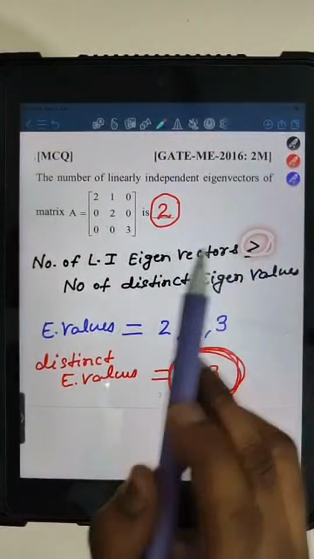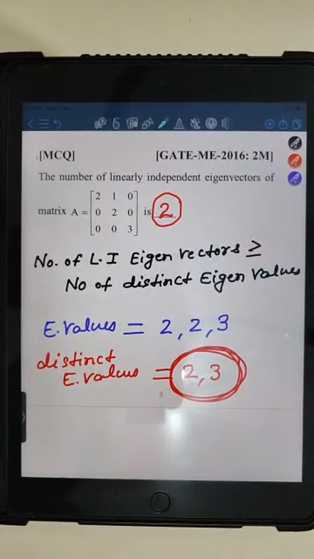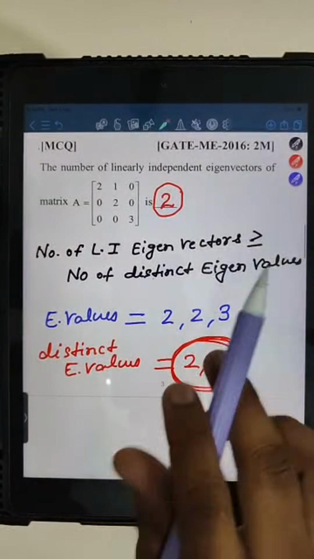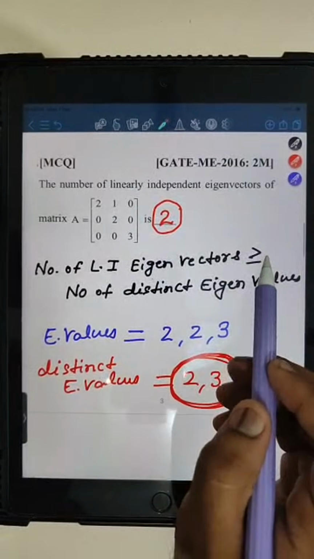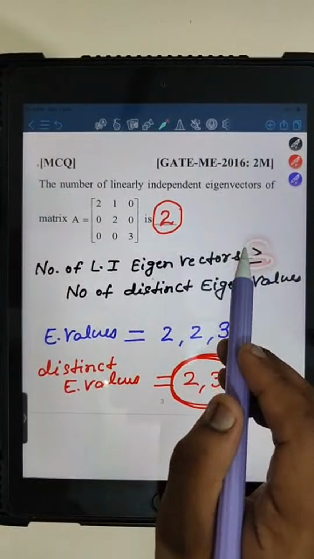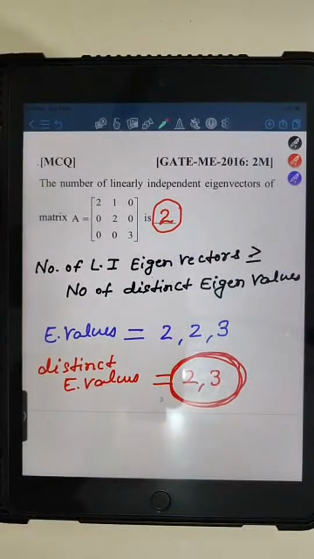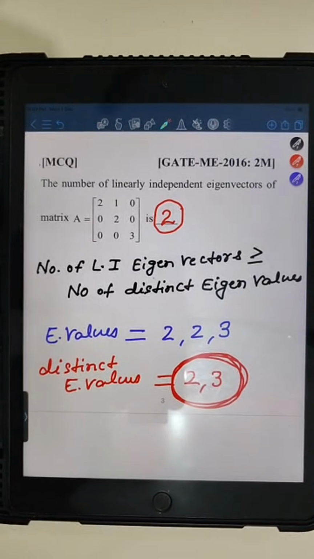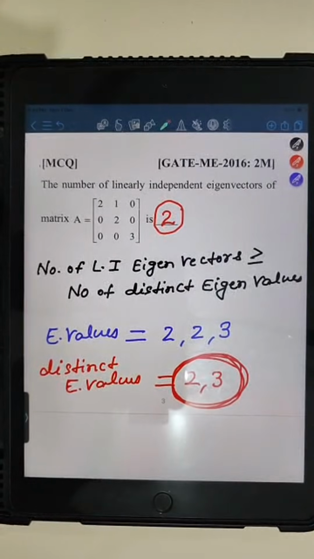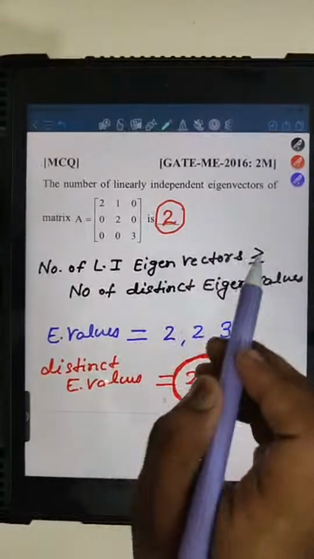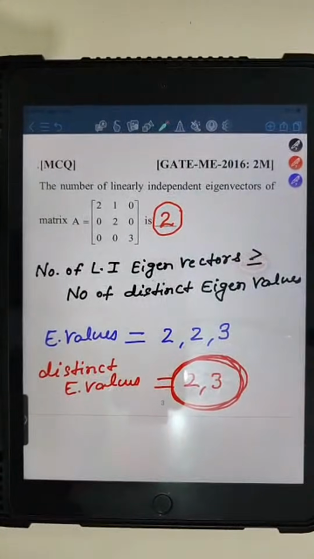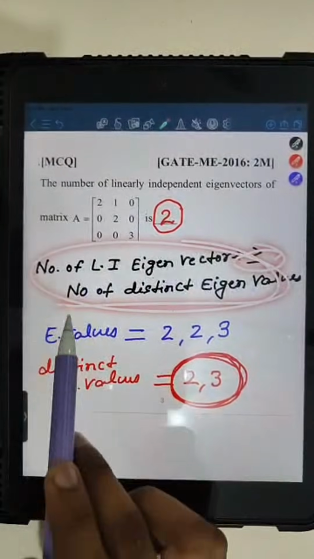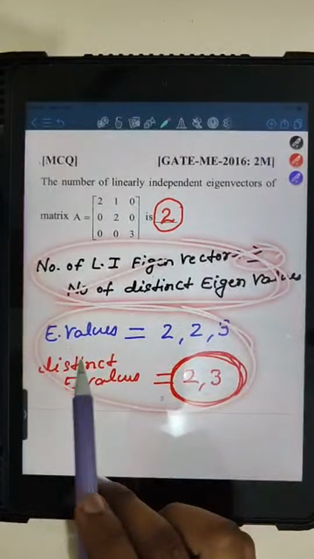Is the greater than or equal to sign correct, or will the less than sign be there? The equality sign is correct, but the greater than sign I'm not sure. Okay, you can check later on, but this equality sign holds, I am 100% sure. So with the help of this equality sign, you can use this property and do this question.